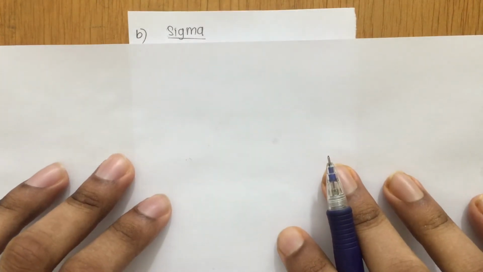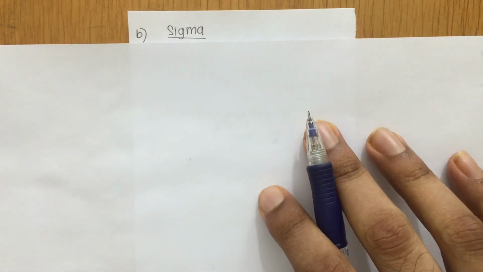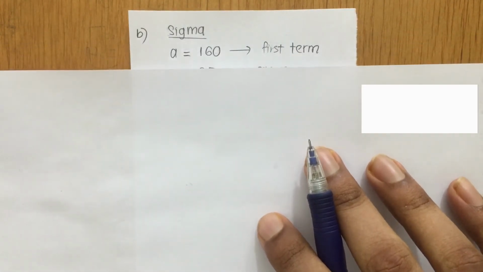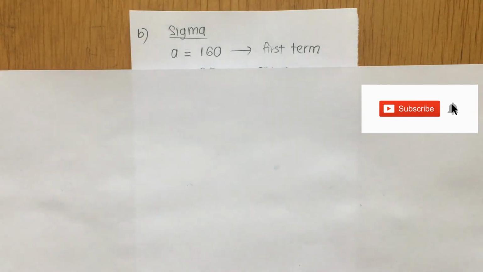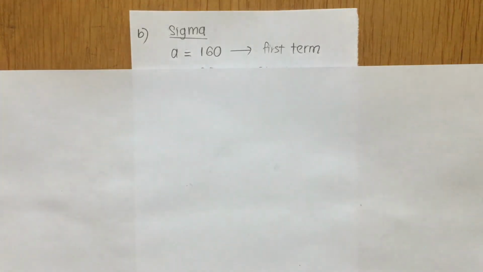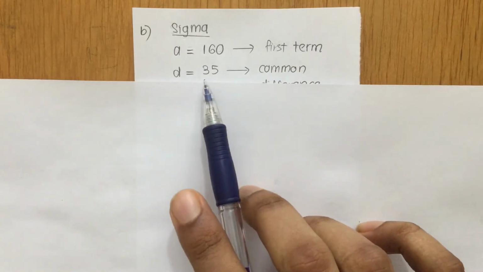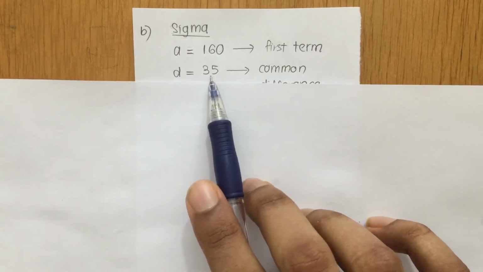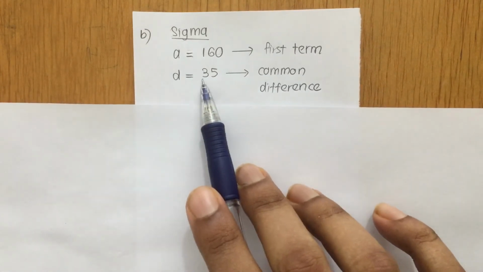Alright guys, let us start to discuss question part B now. In question part B, they give us the information regarding company Sigma. So let us list down the information. It's given that company Sigma sells 160 motorcycles in their first month. So that's why I write here a equals 160. So 160 is your first term. And then they constantly increase their sales by 35 motorcycles. So this is your common difference. That's why I write here d equals 35.